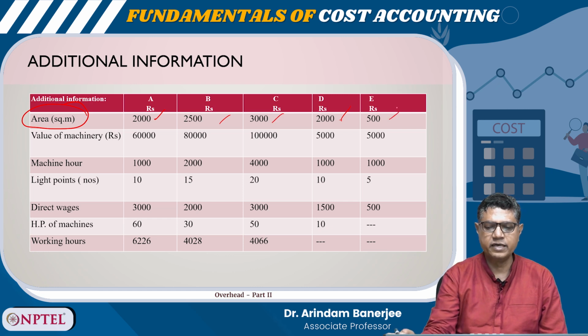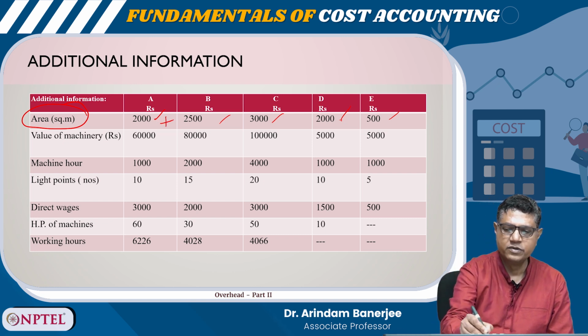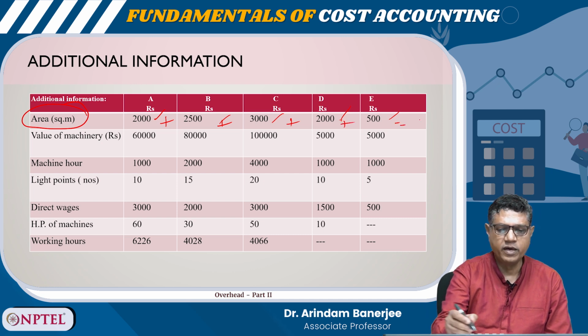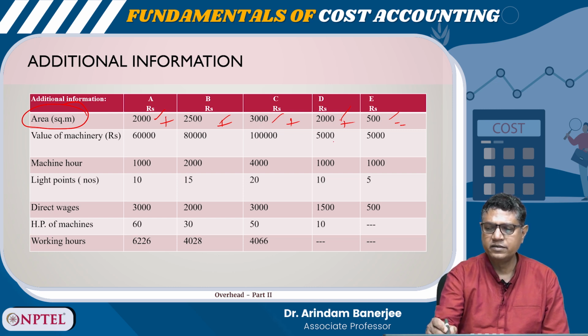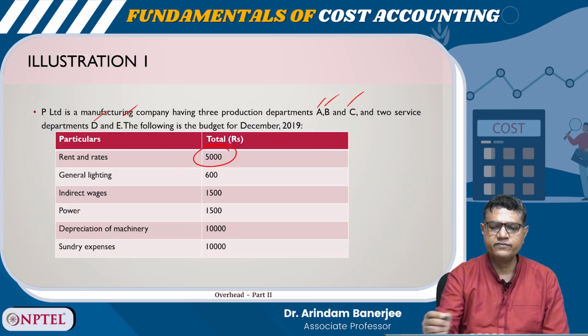So, if you add this, it will be how much? 4,500 plus 3,000, that is 7,500, then 10,000, right? So, the total is 10,000, okay? And for A, it is 2,000. And what is the rent? Rent is 5,000.